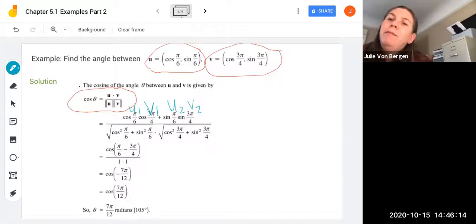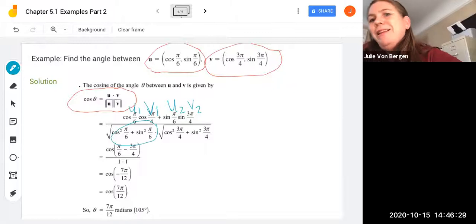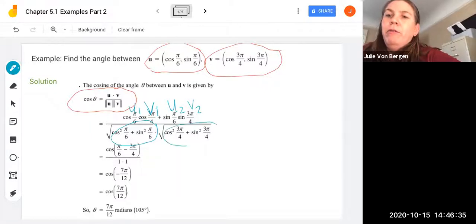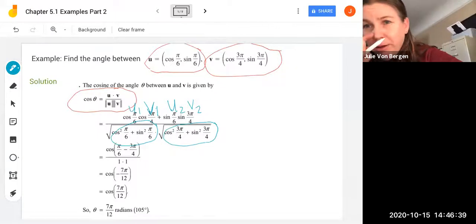And then this all gets divided by the norm of each. So the norm of u is the square root of cosine squared of pi over 6 plus sine squared of pi over 6. And we know from Pythagoras, this is just gonna all be 1. And then similarly, the cosine squared of 3 pi over 4 plus sine squared of 3 pi over 4 is also going to be 1. So we're going to get 1 in the denominator, and then the numerator,